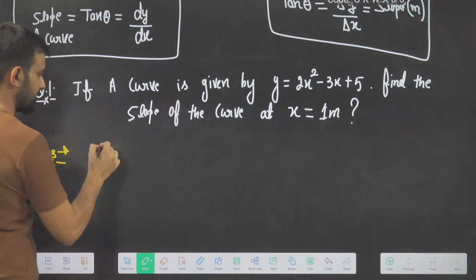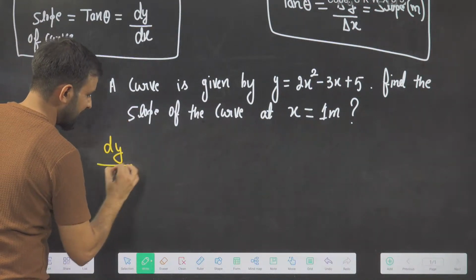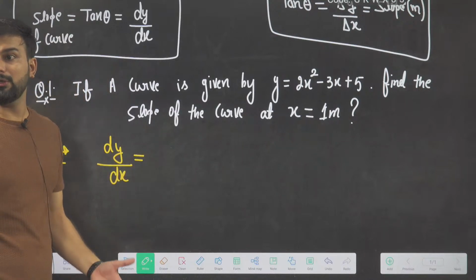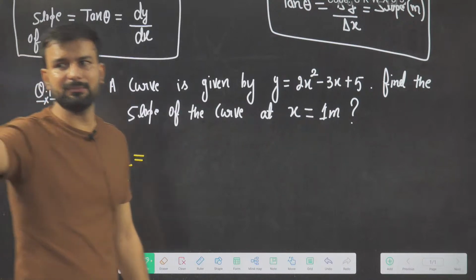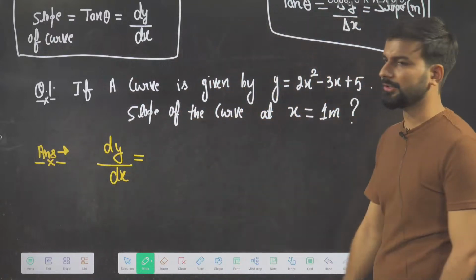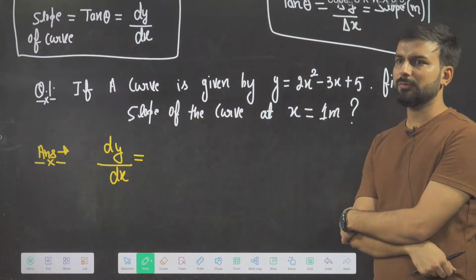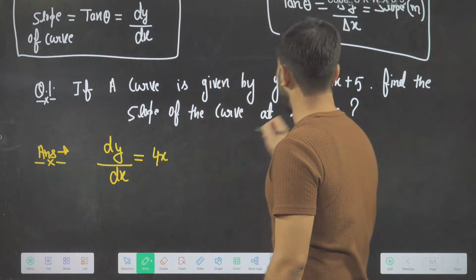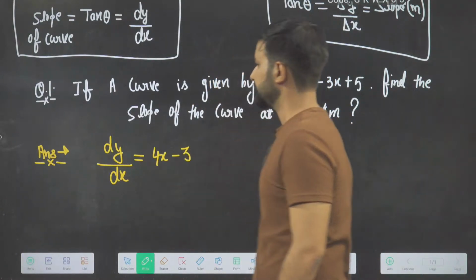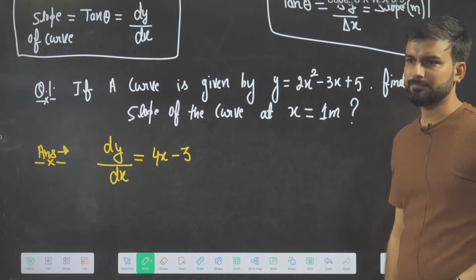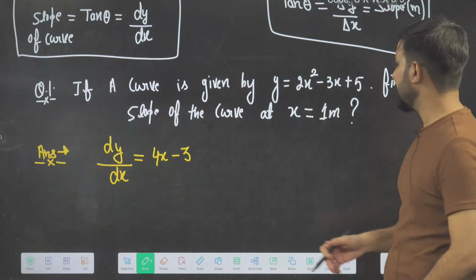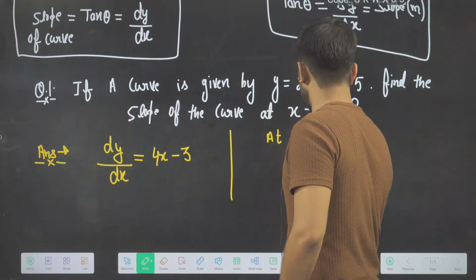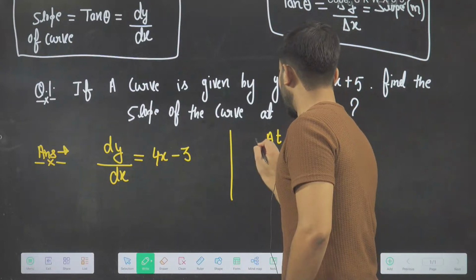I have to do dy upon dx. Right? Everyone knows how to differentiate it. Everyone tell me, what is the differentiation of this with respect to x? So it will be 4x minus 3. This is my slope. But at what point is he asking? At x equal to 1 meter, what will be my slope?